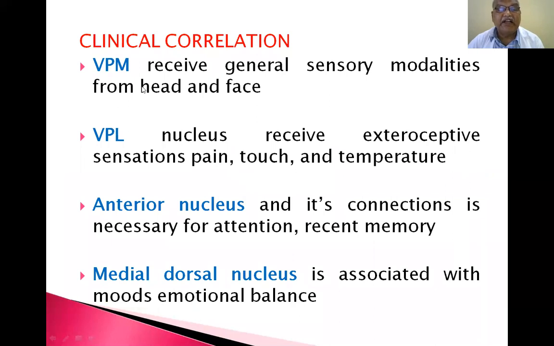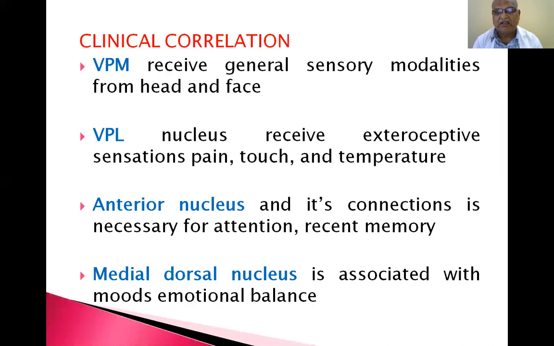Ventral posteromedial nucleus receives general sensory modalities from the head and face. Already I have made this PowerPoint in a simplified manner that will be more useful. So already I allowed you to see the fibers, how they are coming. Now the ventral posteromedial nucleus receives general sensory modalities from head and face. Ventral posterolateral nucleus receives exteroceptive sensations of pain, touch and temperature.